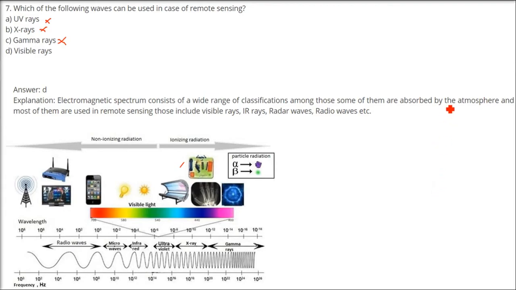So in the electromagnetic spectrum, we have different kinds of classification, and there are certain places where the rays are absorbed by the atmosphere, and most of them are used in remote sensing. These visible, IR, radar and radio waves we use.